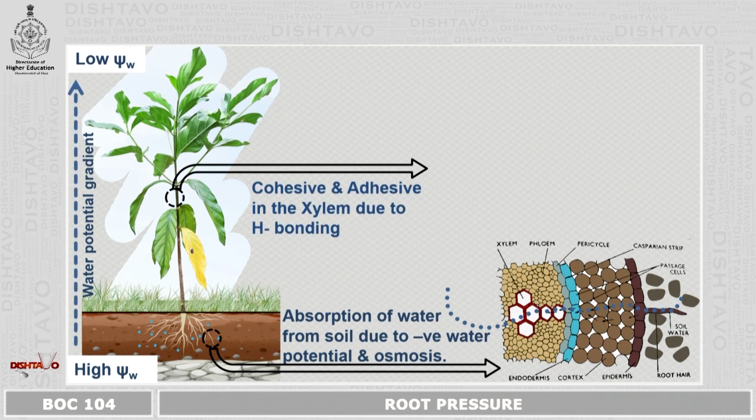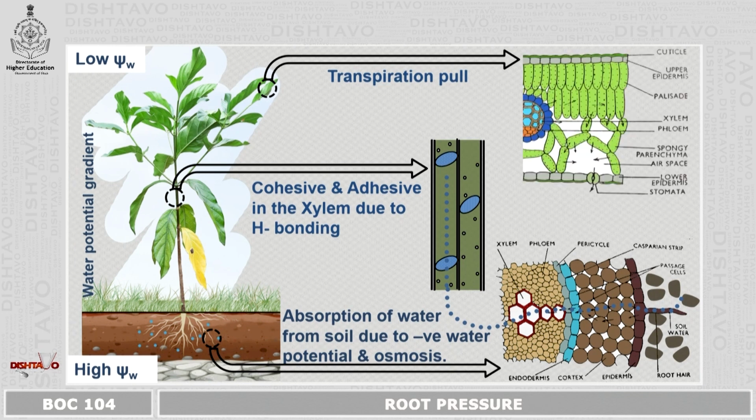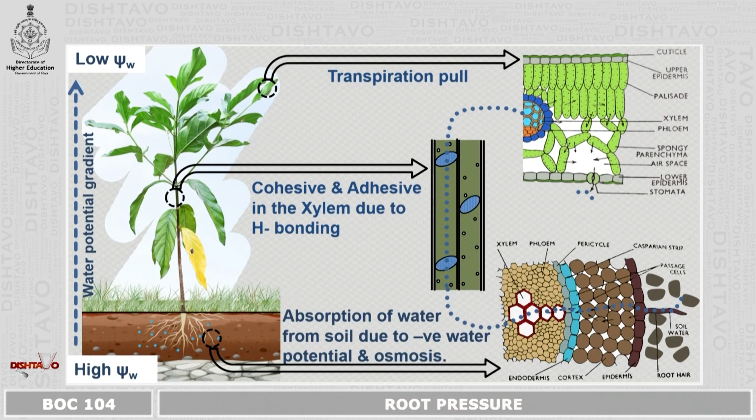Second, cohesive and adhesive force in the xylem due to hydrogen bonding. And third, transpiration pull, which helps in upward conduction of water. So the ascent of sap can be explained by combining all these three theories.